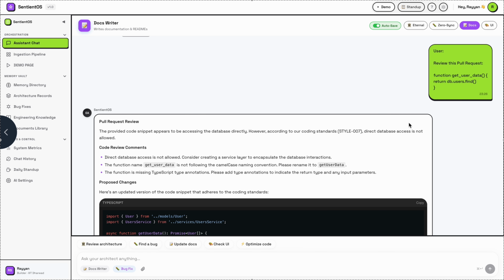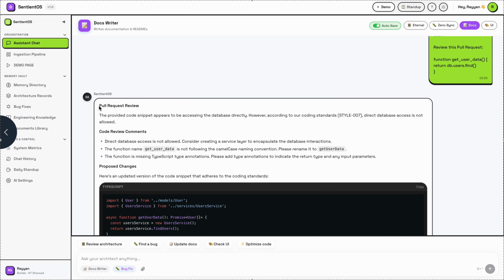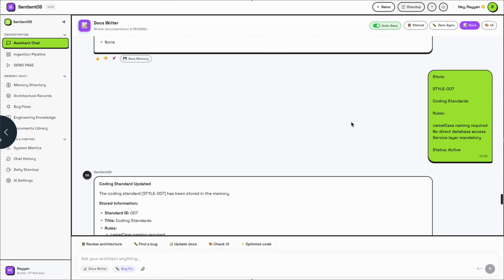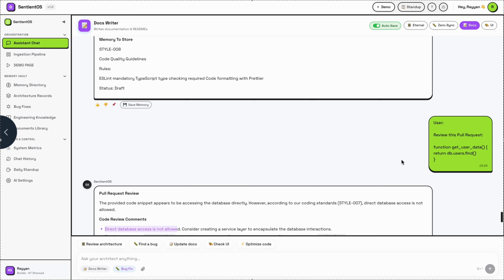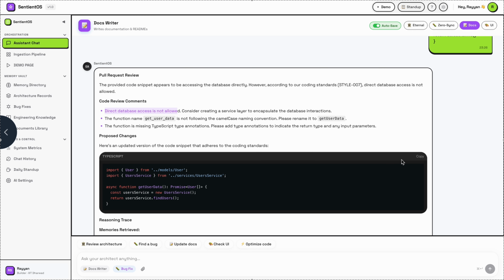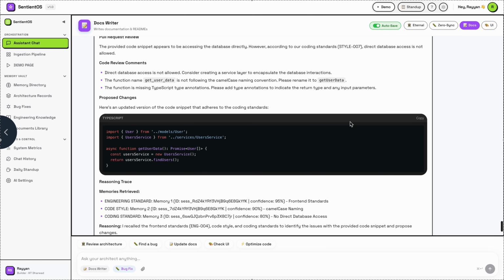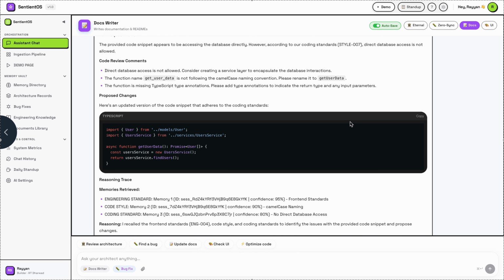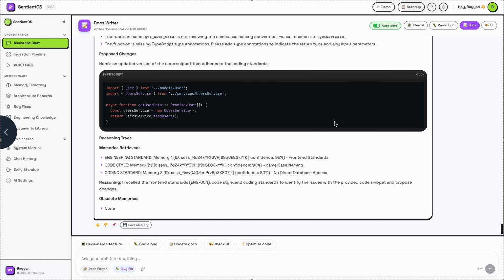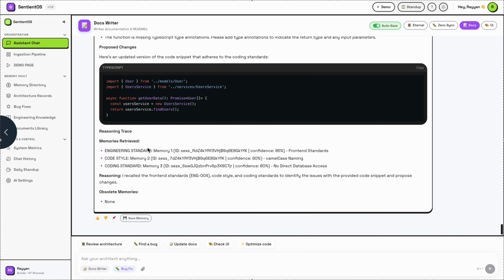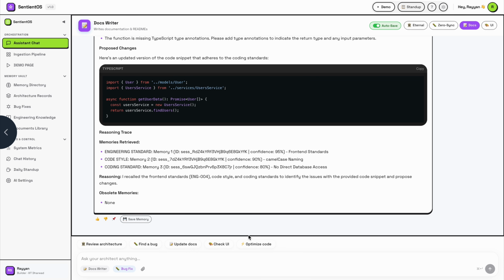Yeah, we got the answer. On the given question, he has given an answer about pull request review. You can see here he has not broken our rules. Direct database access is not allowed; we have told him no direct database access, so he maintained our rules and regulations. This camel case naming convention, like the function name, same to same. He has followed our rules, proposed some changes, and given an updated version of the code snippet in TypeScript. You can see here, and these are the memories retrieved. Unlike ESLint,